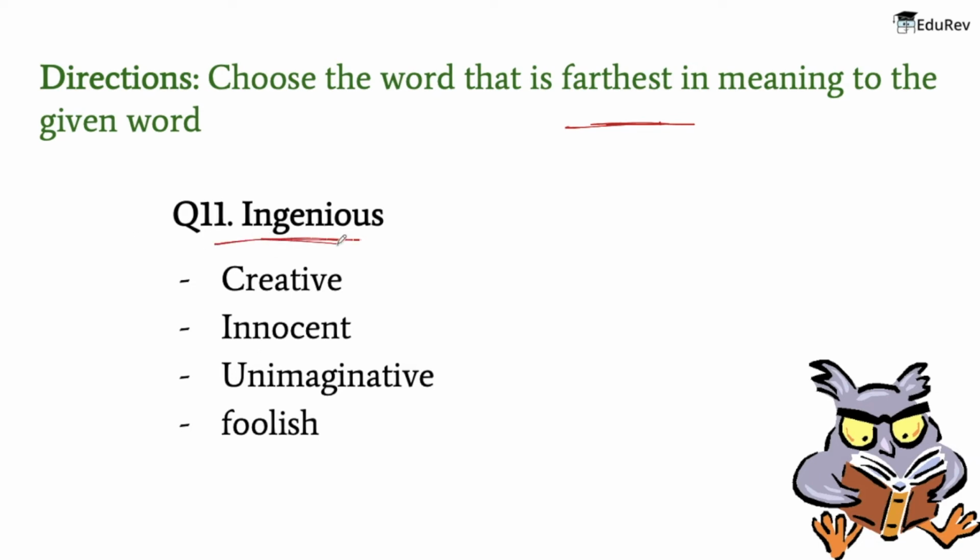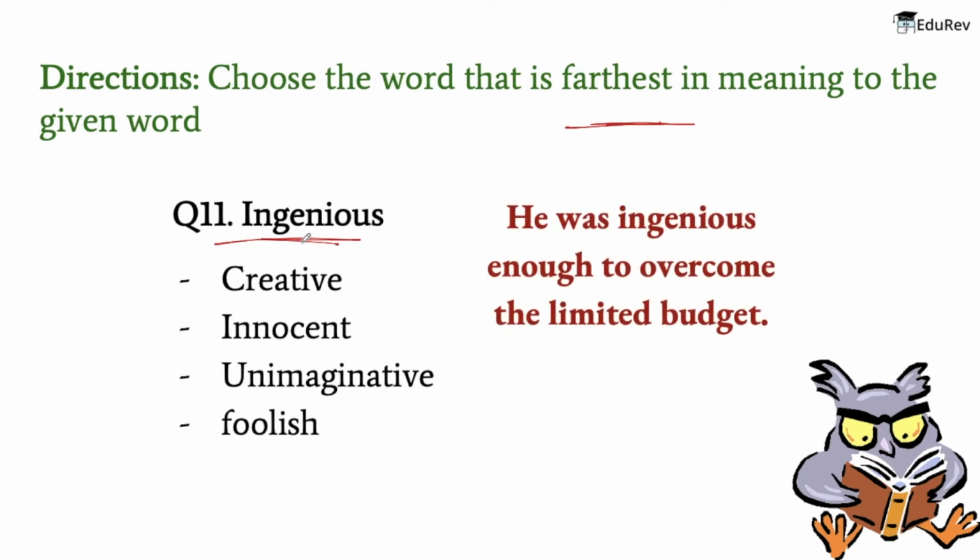So the first word is ingenious. The meaning of this word is clever, original, and inventive. Now an example can be that he was ingenious enough to overcome the limited budget. And the meaning of the words that are given: creative is relating to or involving the use of imagination or original ideas to create something. The meaning of innocent is not guilty of a crime or offense. The meaning of unimaginative is not readily using or demonstrating the use of the imagination.